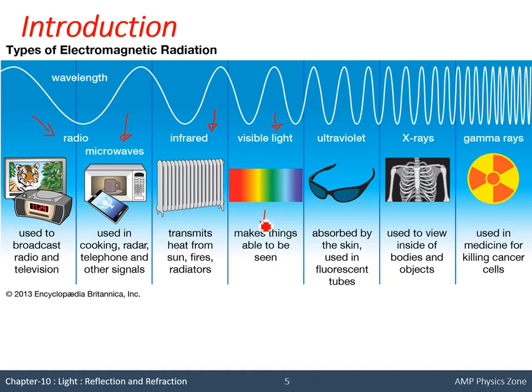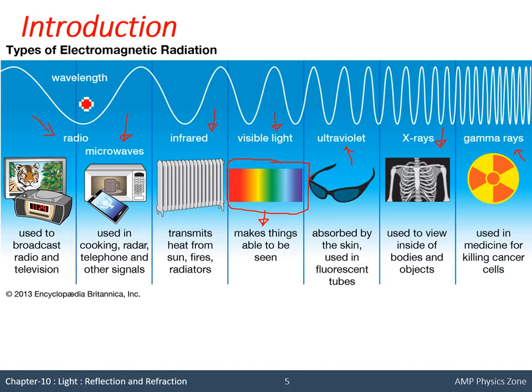This we will deal with in this chapter. So we have to focus only on the visible part. Okay, that we have to remember. Now fifth is ultraviolet rays, which are absorbed by skin. Then X-rays, you know, if a fracture is there we can see it by X-ray. And the last one is gamma rays, which are used for curing cancer. Okay, so the last two are highly harmful, and the first five, if used more, are also harmful.